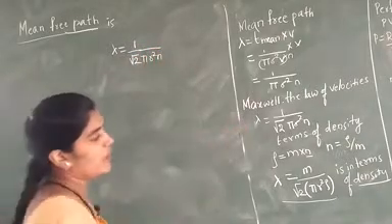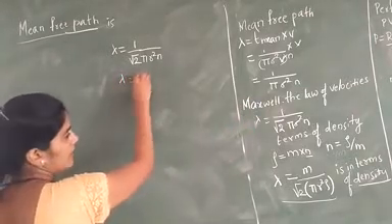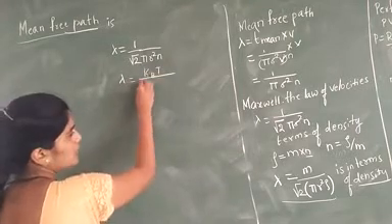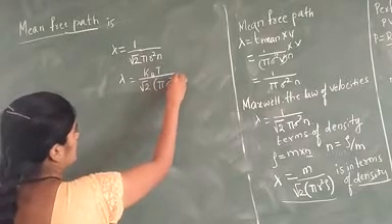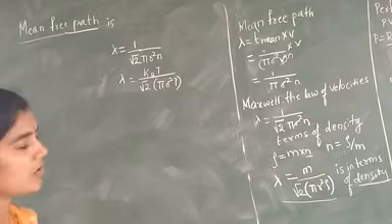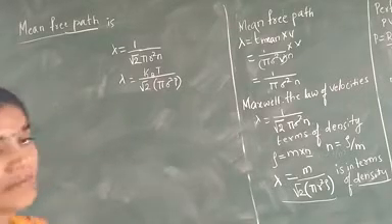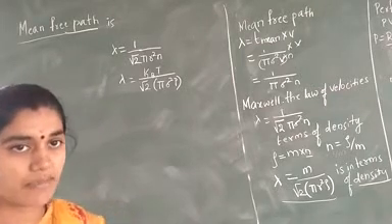And one more we have taken in terms of the pressure, lambda is equal to kBT divided by root 2 into pi sigma square into P. One is in terms of the Maxwell law of velocity, and the other one is pressure. Here we have to study which quantities the mean free path is directly proportional and inversely proportional to.